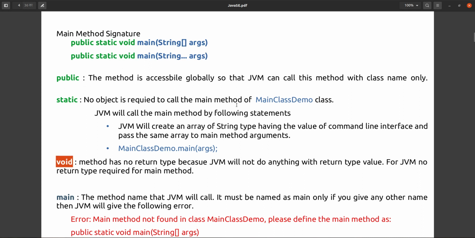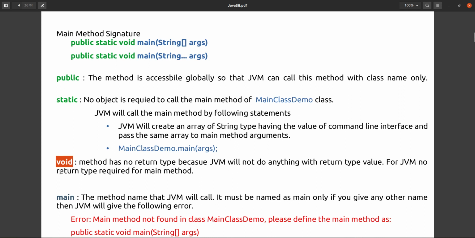Next is void, because JVM doesn't want any return type from your program, and JVM will not use that output also. JVM's job is to start your program from the beginning, from the starting point. That's it. So JVM will not do anything with any return type, and JVM will not use that result also.